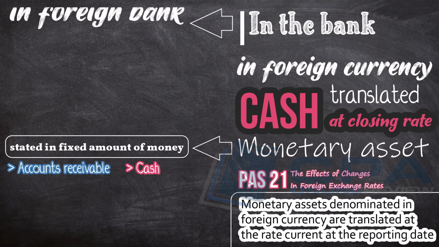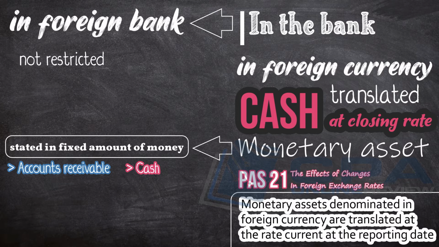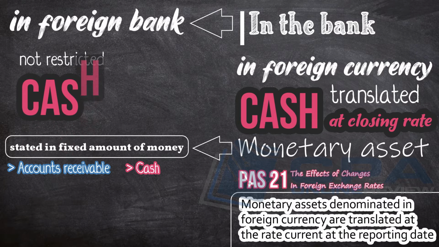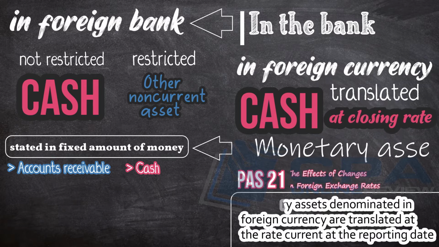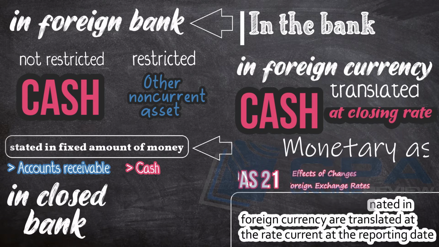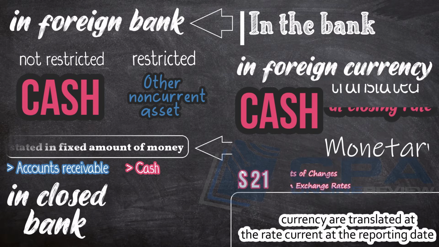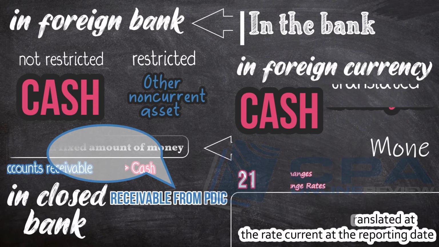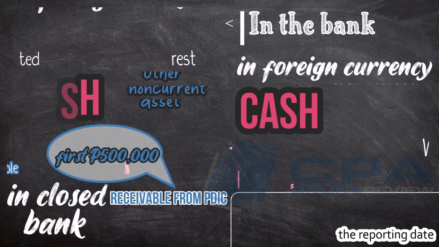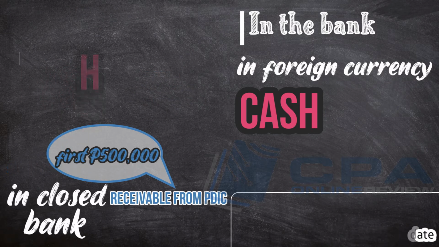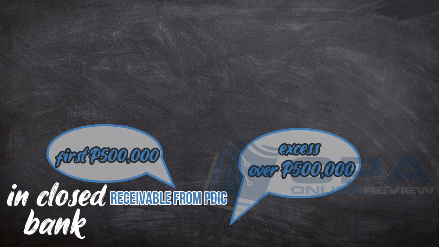If the deposit is in a foreign bank, and that deposit is not restricted, then it is part of cash. If that deposit is restricted, it is usually presented as other non-current asset, since cash is not restricted for use. If the deposit is in a bank that had closed, then it cannot be used upon demand. In this case, it is presented as receivable from Philippine Deposit Insurance Corporation for the first 500,000. The amount in excess of 500,000 is a claim against the asset of the closed bank.